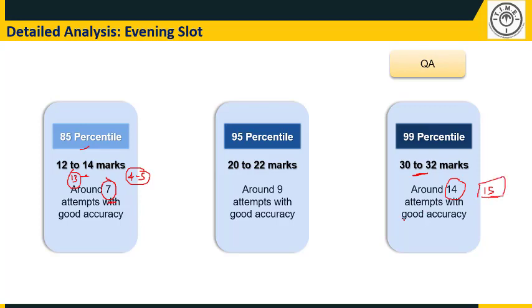So that is broadly telling us that the difficulty level of quant also is not very high, maybe not very low either, because there have been enough difficult questions, and the ability of the student to spot the easy question and not jump into the difficult question is what would be determining their score. Therefore, the difficulty level is not very low, at the same time it is not very high.